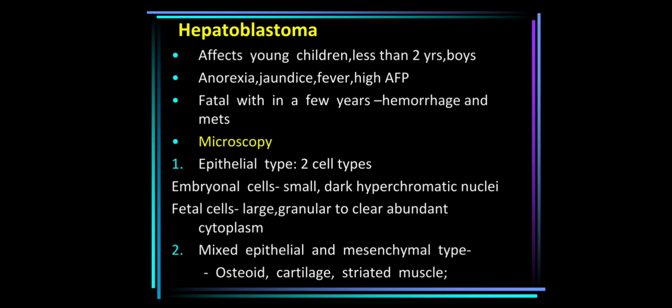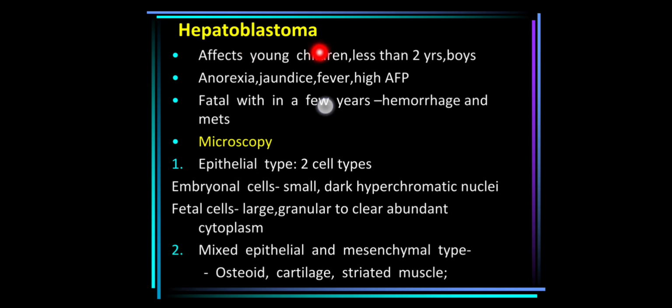Hepatoblastoma affects mostly children. It is a rare malignant tumor arising from primitive hepatic parenchymal cells. The main clinical features are abdominal distension along with anorexia, jaundice, fever, and high alpha fetoprotein. It is usually fatal within 6 months of life because the baby will have failure to thrive, and mostly death will be due to hepatic failure or hemorrhage or widespread metastasis.